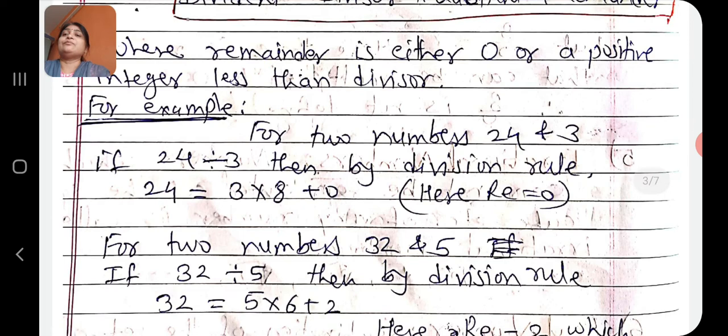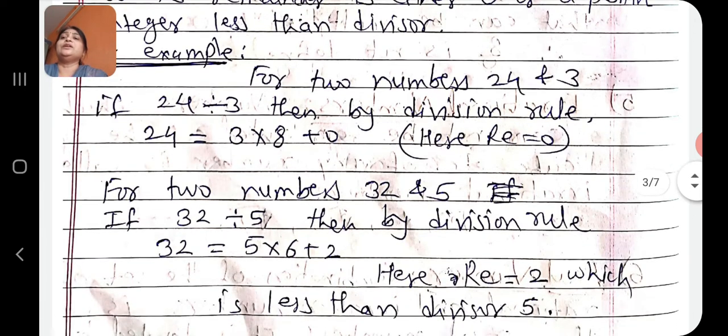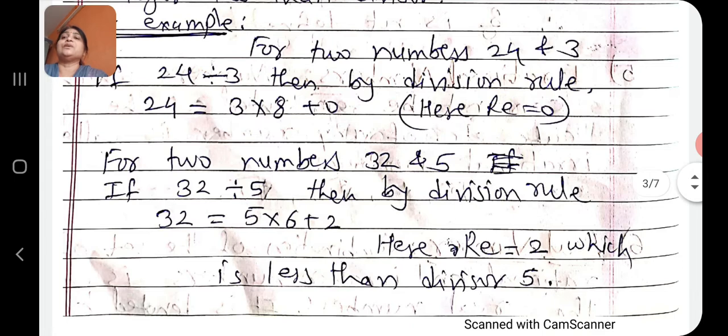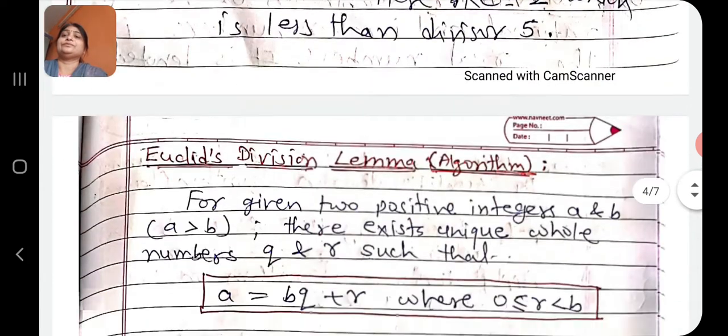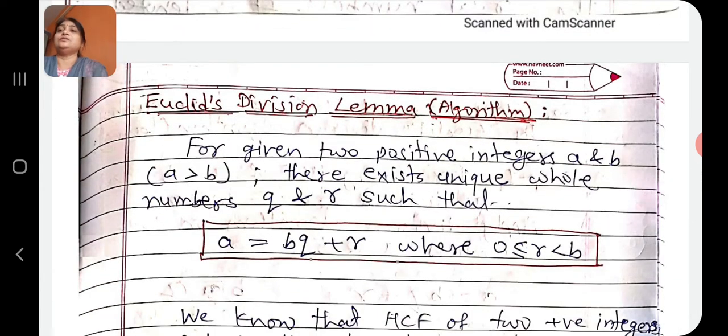In the second example, we take two numbers 32 and 5. If 32 is divided by 5, then by the division rule we can write 32 is equal to 5 into 6 plus 2. That means if we divide 32 by 5, then 5 into 6 is 30. 32 minus 30 gives 2, and 2 is the remainder, and remainder 2 is less than the divisor 5. This is the common division rule.